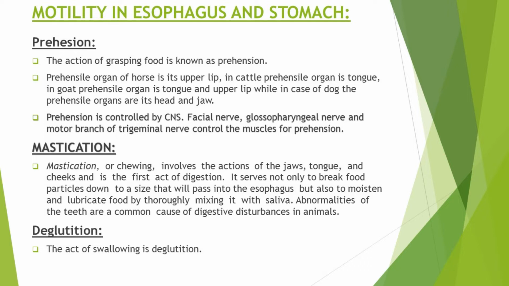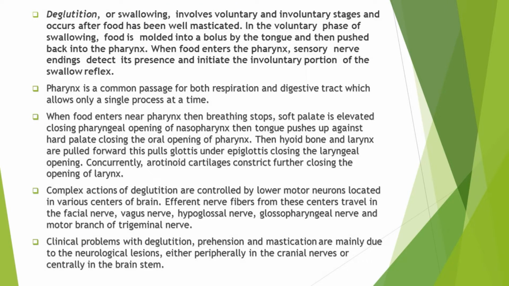When this food is chewed, then it is also moistened and lubricated by mixing it with saliva so that it can be easily swallowed by forming a bolus. So after chewing of food, a bolus is formed, and then this bolus is swallowed. And this action of swallowing of bolus is actually deglutition. This swallowing of food involves two stages, one is voluntary and other is involuntary stage, and these occur after the food has been well masticated.